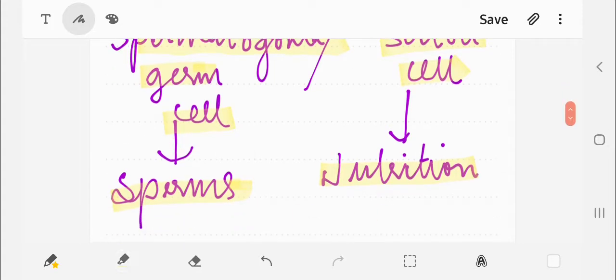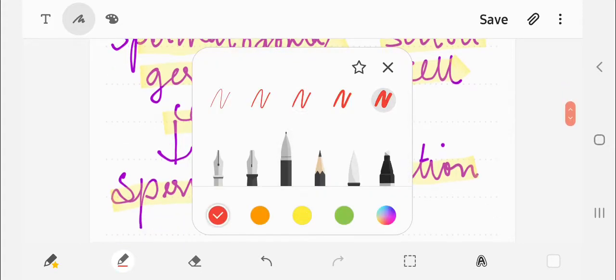So the Sertoli cells are known as nurse cells. This is a very important MCQ question.